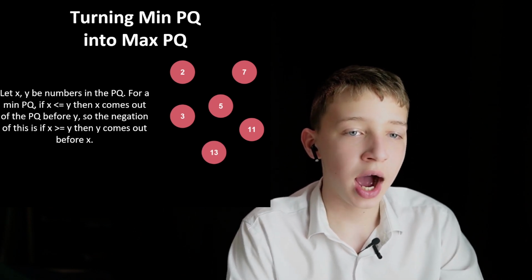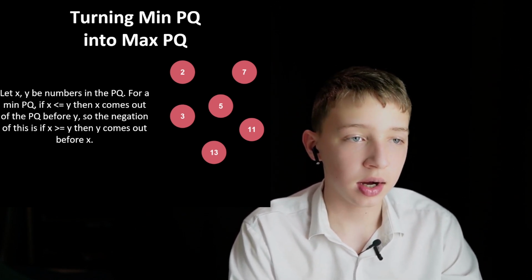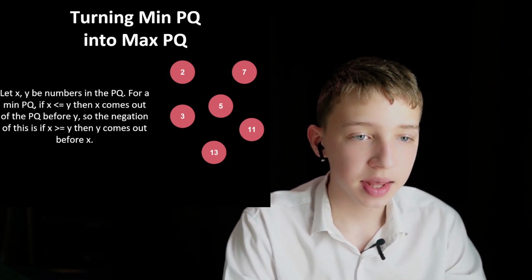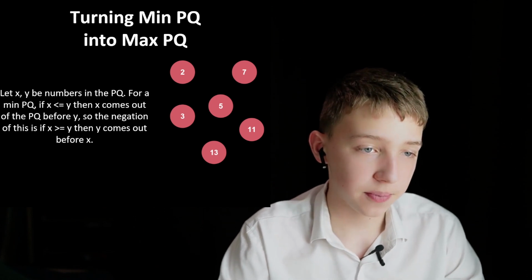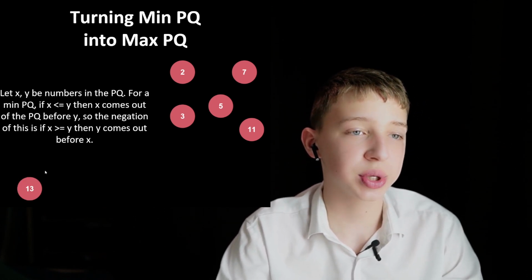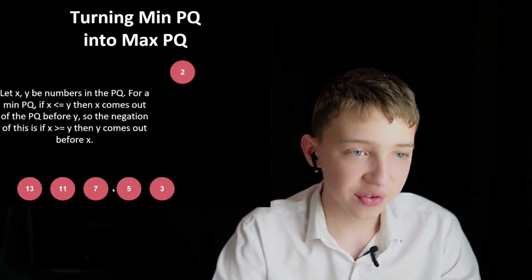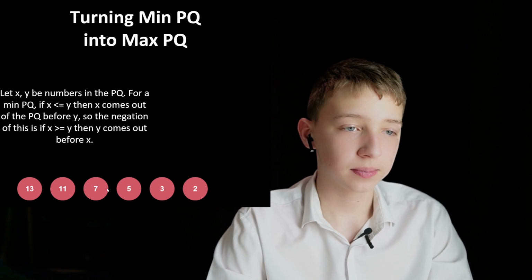Let's see how we can pull all the elements out of this priority queue with the negated comparator. First, 13 as it is the greatest element, then 11, 7, 5, 3, and 2.